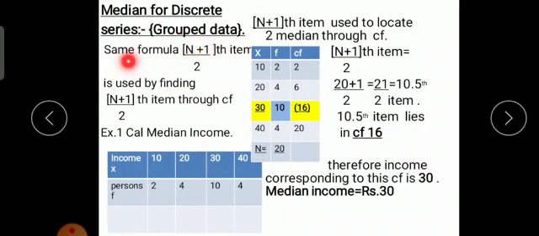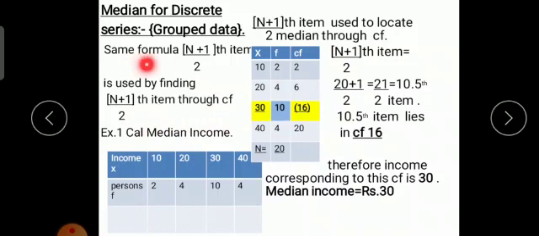Under grouped data, the same formula (N plus 1) upon 2th item is used, found through CF. CF here is cumulative frequency. I will show you how to calculate cumulative frequency when we take the problem.